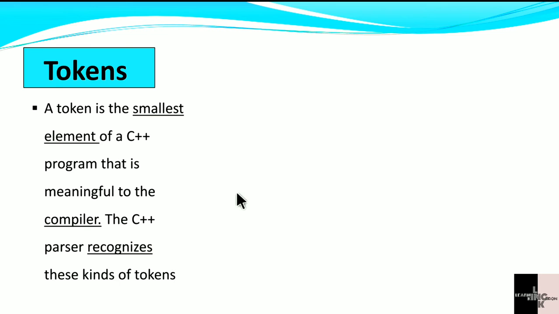In the next class we will discuss compilers in detail. In the last class, in the basics of computer, we discussed compilers. Go and check that out first. After that, the token is very important.